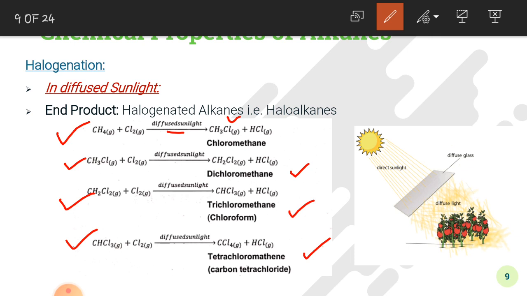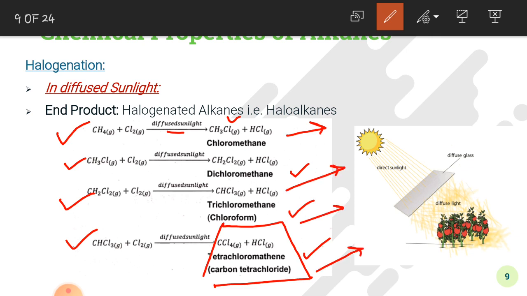So if you have enough supply of halogens, the end product does not contain any replaceable hydrogen atom. However, in the reaction mixture, you may find all of these substances. There may be chloromethane, dichloromethane, trichloromethane, and tetrachloromethane. All four substances will be present in the reaction mixture.